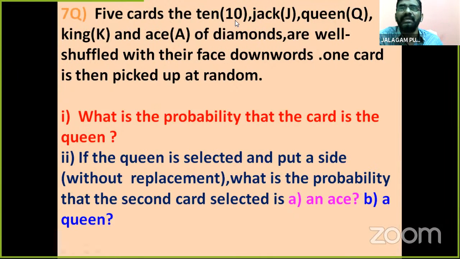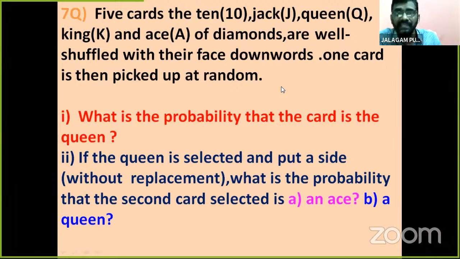What are they? Diamond 10 card, diamond jack card, diamond Queen, diamond King, and diamond Ace. These 5 cards are well shuffled with their face downwards. We can't see what it was.